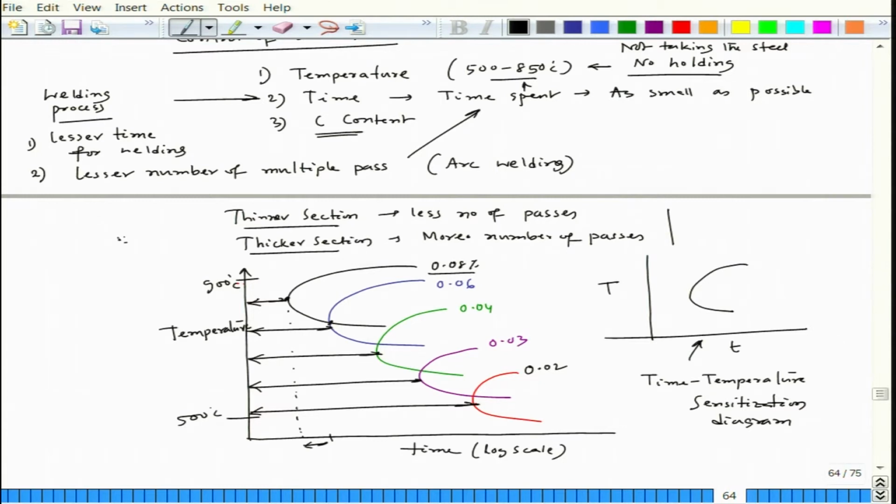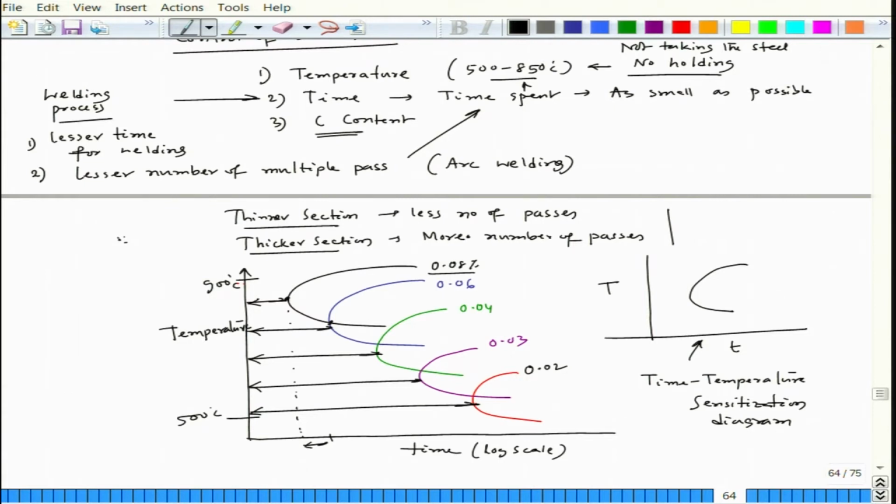If it goes down, that means the diffusivity, as we decrease the temperature, diffusivity also decreases, and the diffusion coefficient also decreases. Okay. So, that decrease does not allow the chromium carbide to precipitate out. As you increase the temperature, diffusivity increases, as well as the diffusion coefficient. So, that allows easy diffusion and easy formation of chromium carbide. That is why this nose point is shifting towards the left.